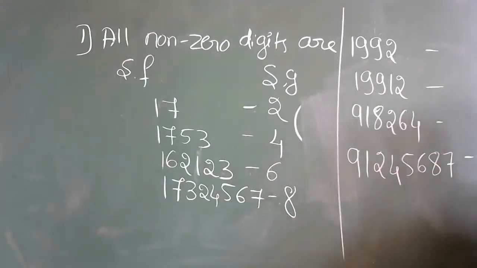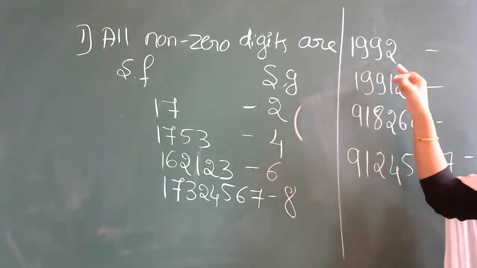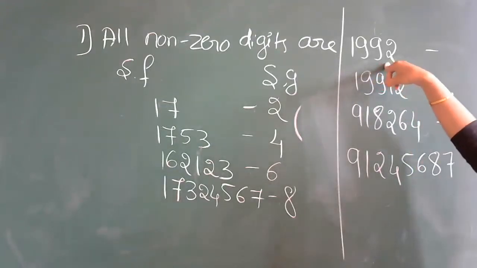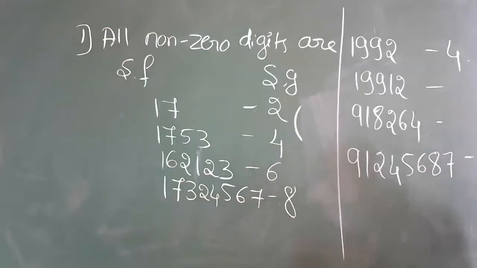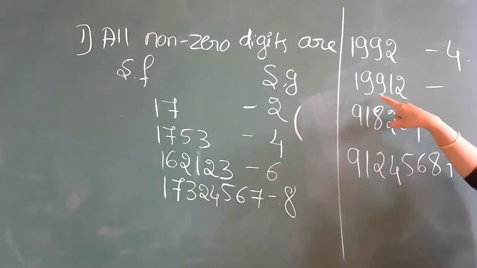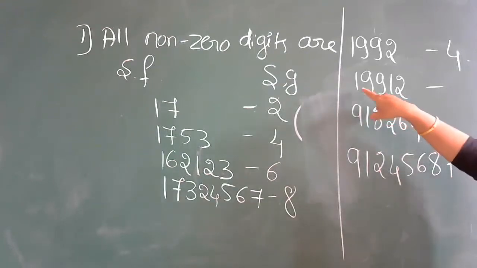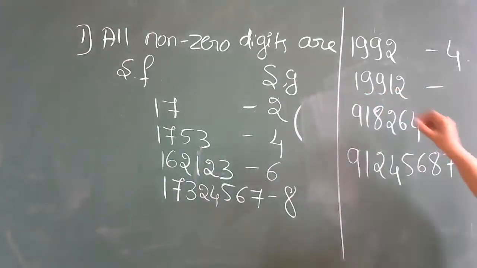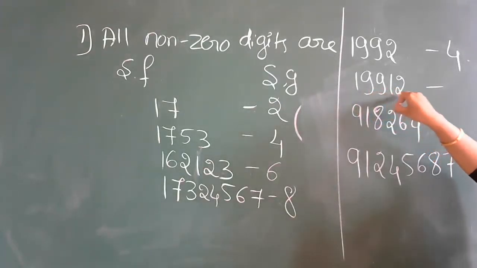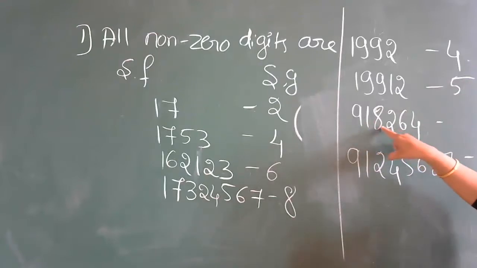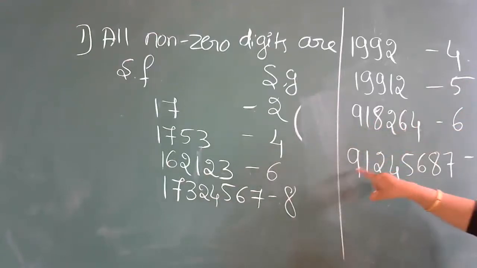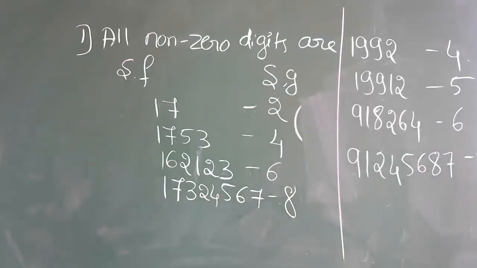Okay. Anybody tell me how many significant figures are in the first example? 4. Understood? Okay. What is your name? 5. So here we have the next example. 5. Okay, correct answer. Tanuja, correct answer. So here you have 1, 2, 3, 4, 5. Next, 1, 2, 6. 3, 4, 5, 6. 1, 2, 8. 3, 4, 5, 6, 7, 8. Right? So this is how you will write the significant figures.